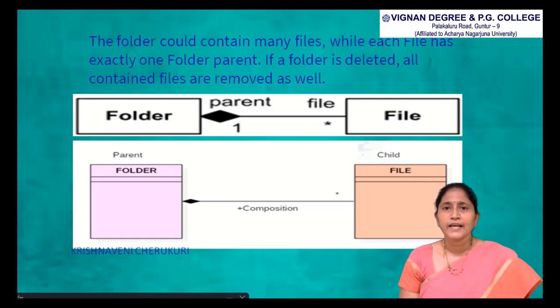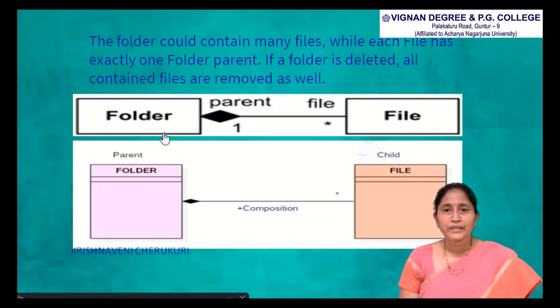Each file has exactly one folder parent. If a folder is deleted, all the contained files are removed as well. So here, a folder contains many files. It shows the one-to-many relationship. Here the parent is the folder and the child is the file. If you delete this folder, then it automatically deletes the files.